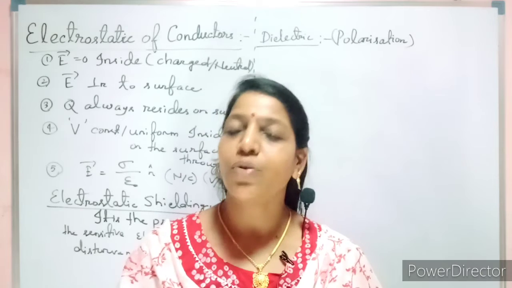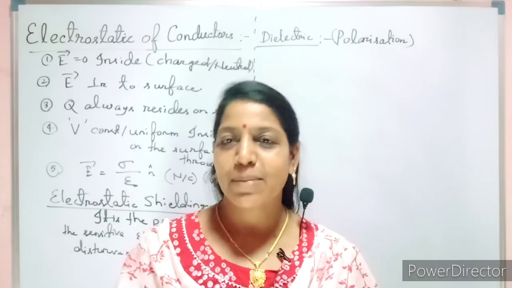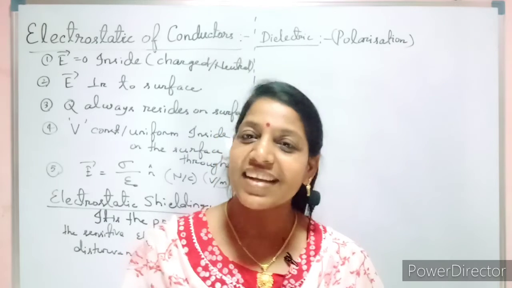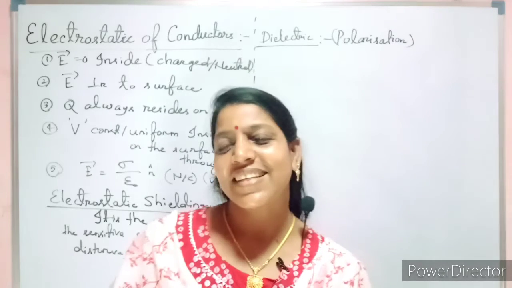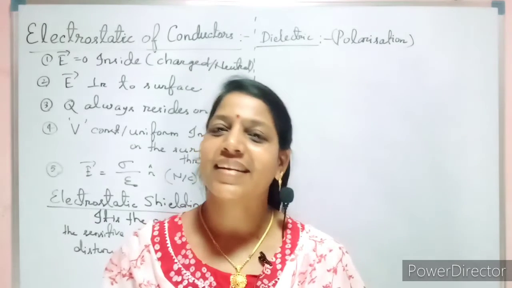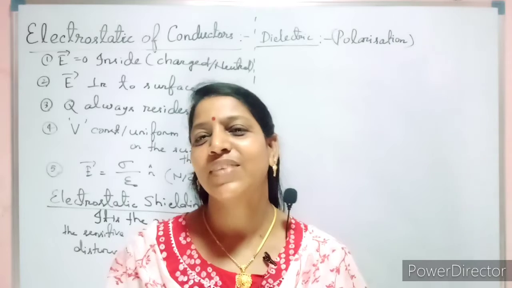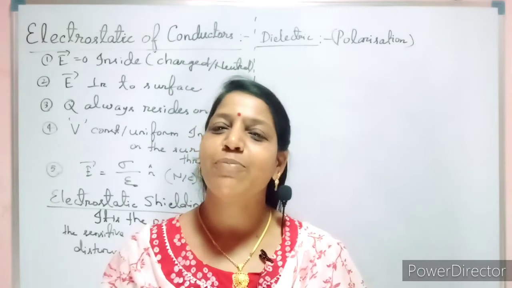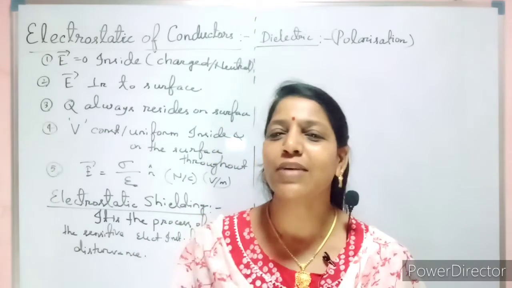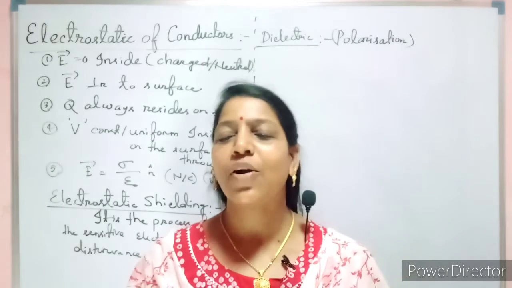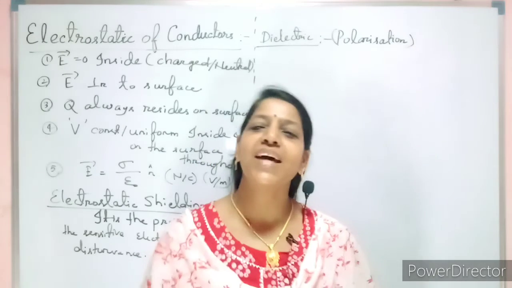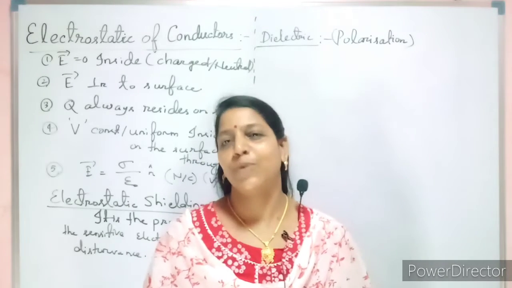And it is always found that based on whatever supply we are giving, the dipoles start to align and they generate an electric field which opposes the inbuilt or the earlier given electric field. That is the nature of the newly generated dipole moment due to the dielectric. Dielectrics are basically classified into two types. One is called polar, the other is called non-polar.